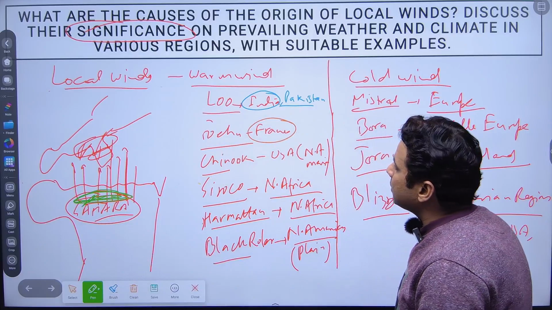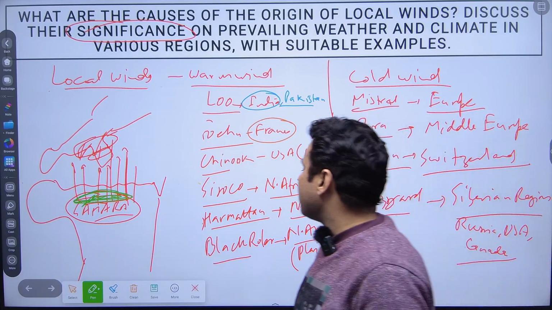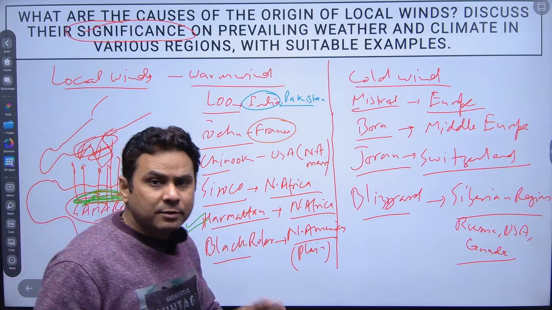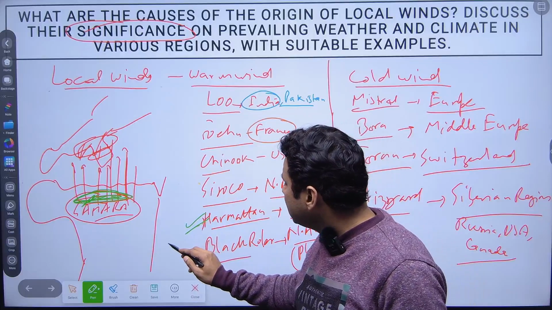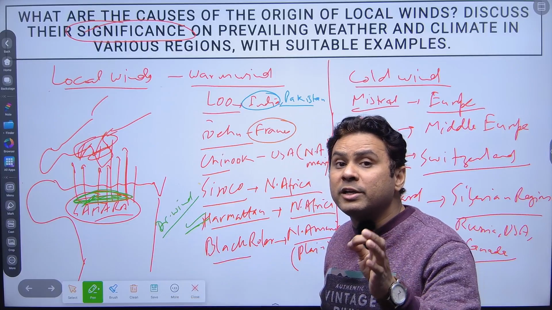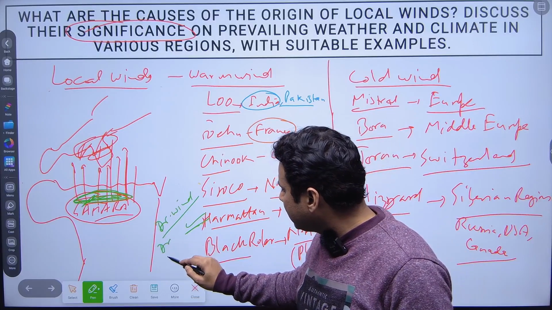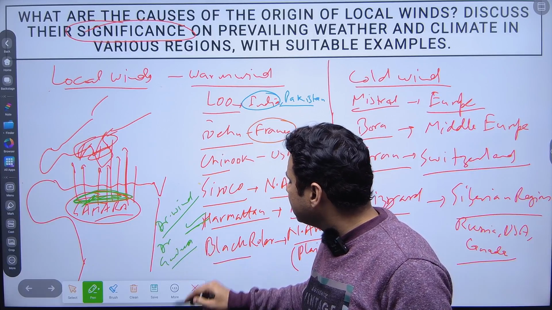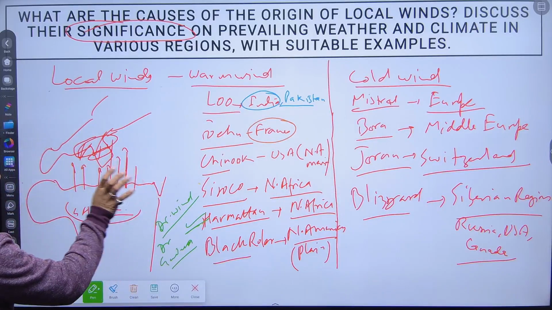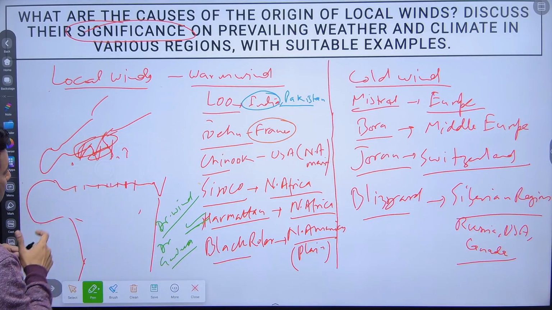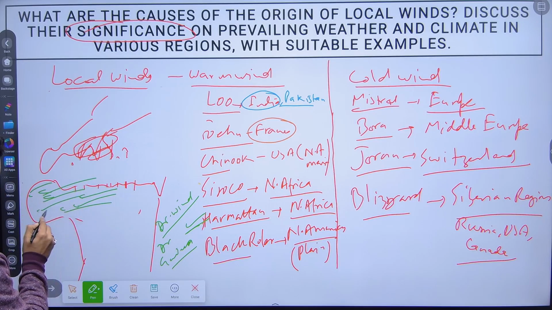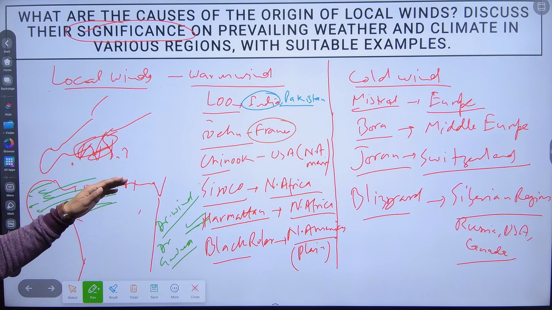Okay. Now we'll talk about the Harmattan. The Harmattan is also known as the doctor wind. It is also known as the doctor Guinea. Okay, right? How does it blow? It blows in this direction, see, like this, from the northeast.